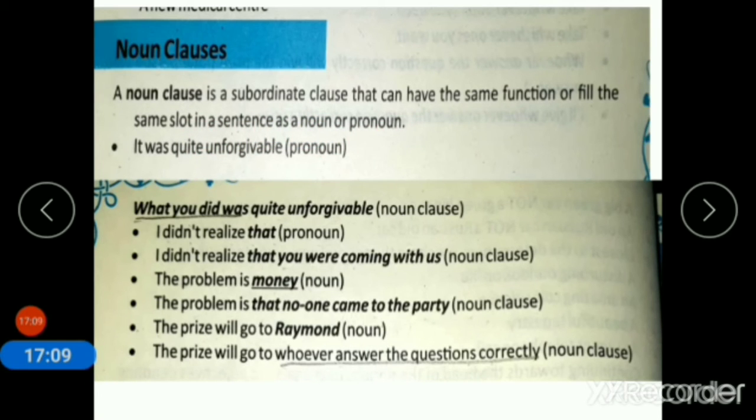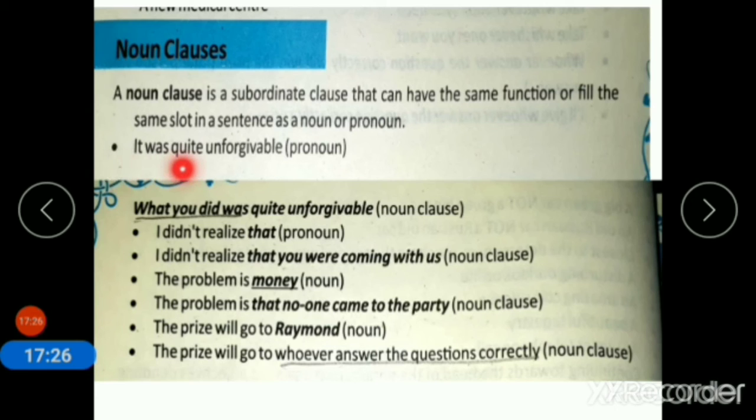Or you can say a noun clause is a subordinate clause which starts with a subordinating conjunction and has its own subject and its own predicate in a sentence.